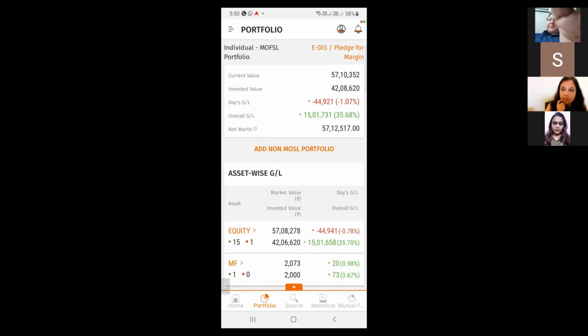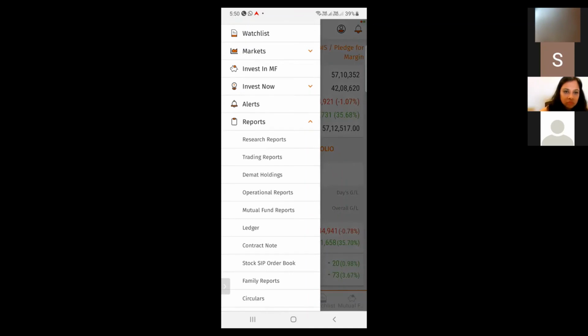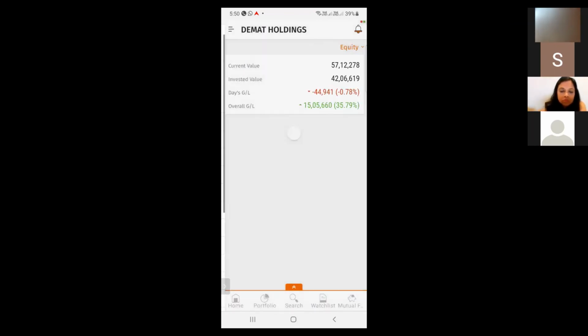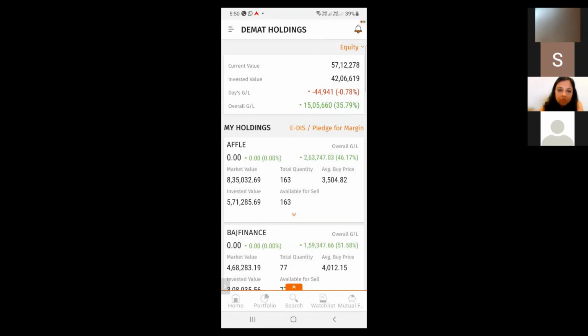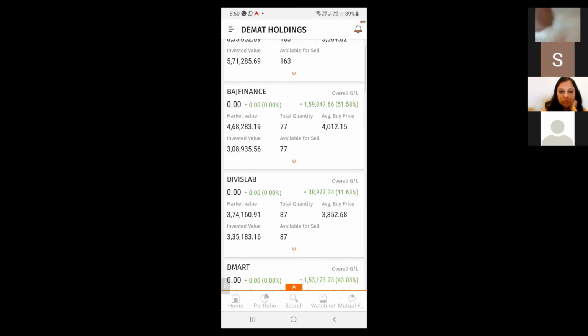Yeah. So this was the portfolio page which you were talking about. So this is just a summary of your holdings, correct? Yeah. Right. So you can click here on the left-hand side top menu icon. Under the report section, you can see Demat holdings, which is the third option under the report section. I'm clicking on Demat holdings. So here you can see all the scrips in your holdings.